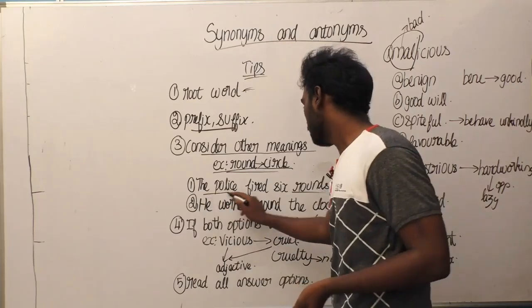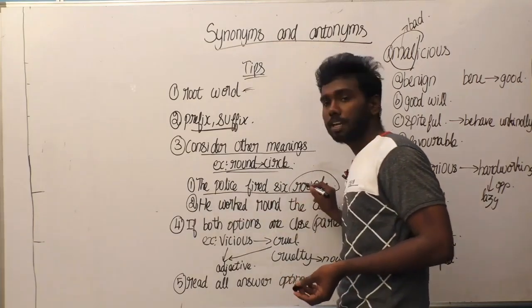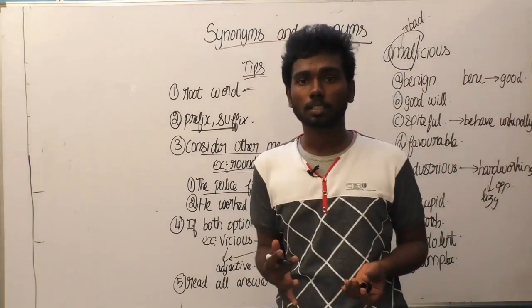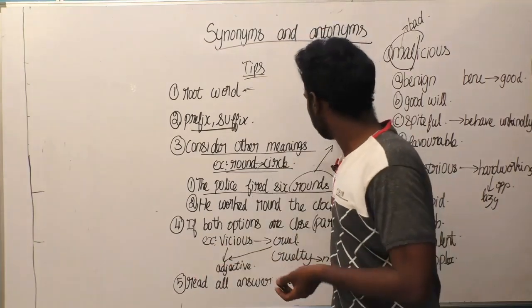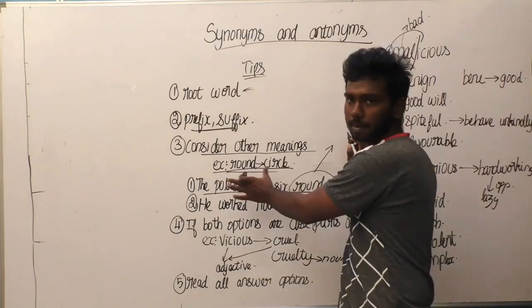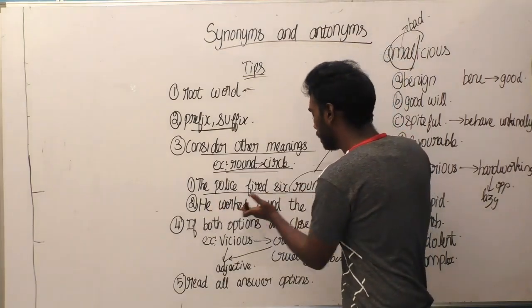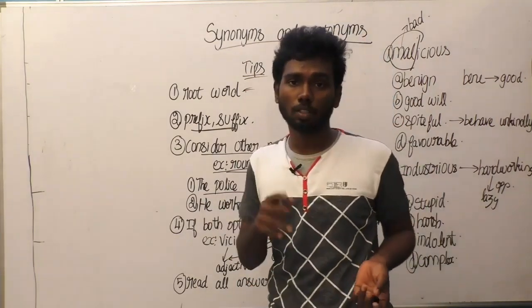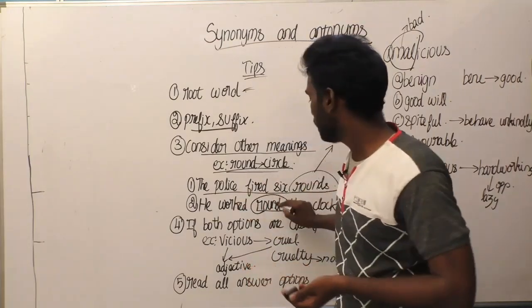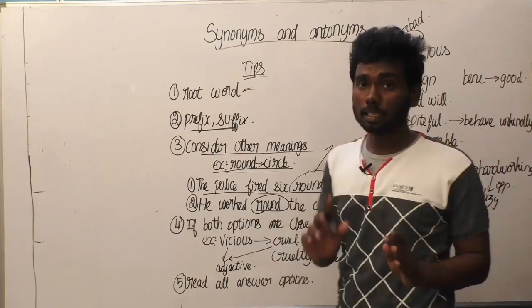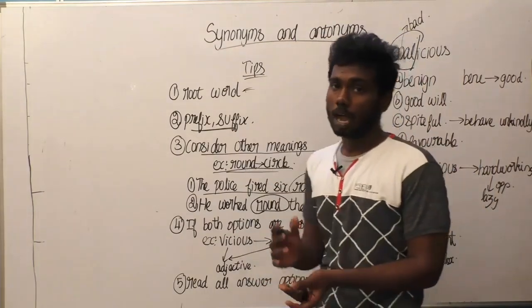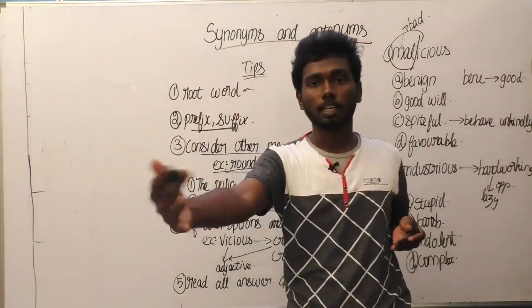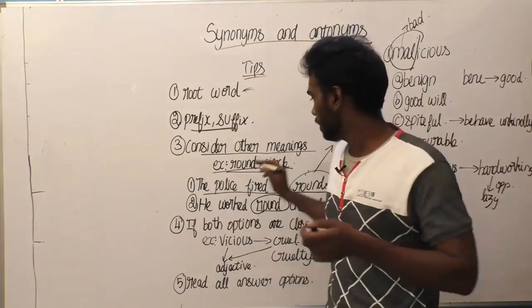See this: the police fired 6 rounds. What is the meaning of round here? Here, round means bullets; the police fired the bullets 6 times. So it means the bullets used. And the next example is, he worked round the clock. Here, what is the meaning of round the clock? It means he worked 24 hours. Here the meaning of round is circle obviously, and there the meaning is different. So like this, a single word might have multiple meanings. So you have to be careful with this and solve the questions, and you have to know the answer from the point of view of the examiner. So it will be easy for you to solve these questions.